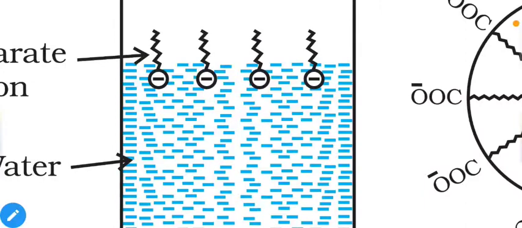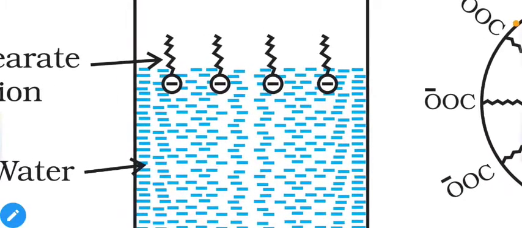That means the head will be in contact with water molecules, while the tail, being hydrophobic, will feel repulsion and try to stay away from the water molecules like this. So this is our initial situation at lower concentration.